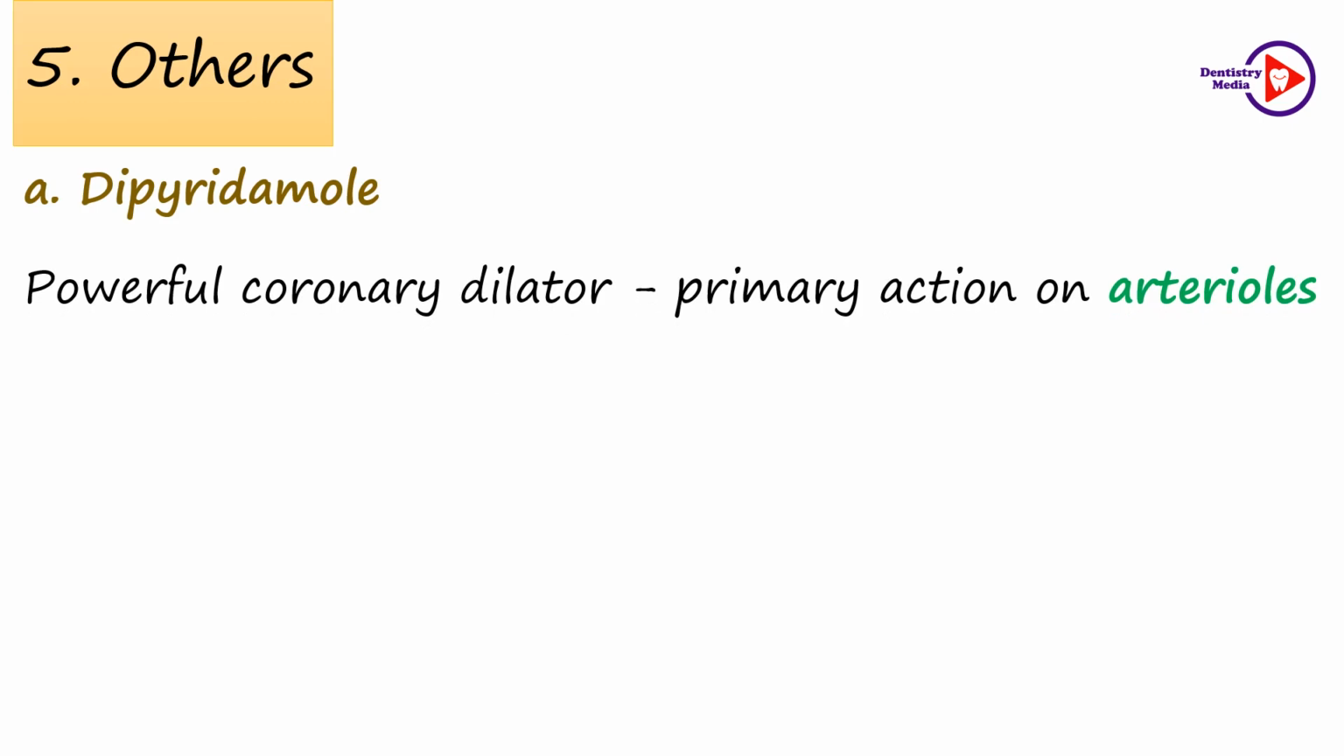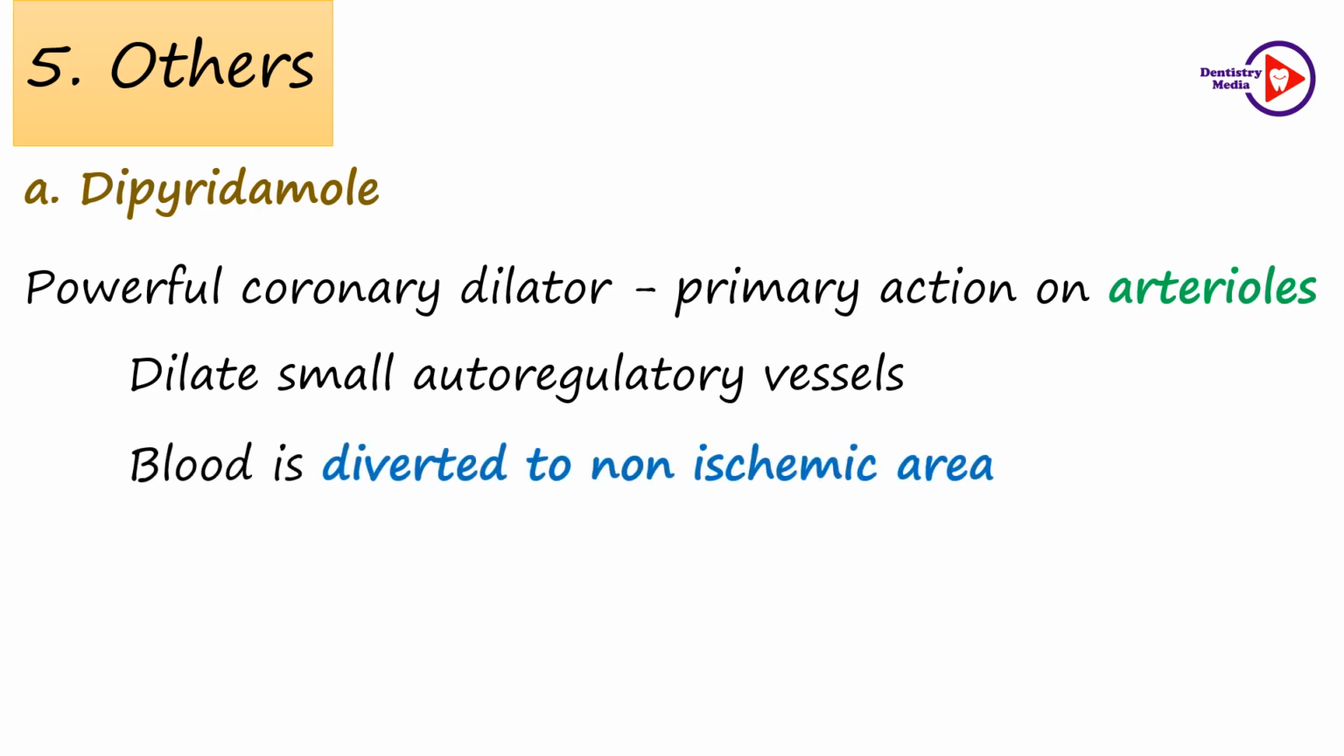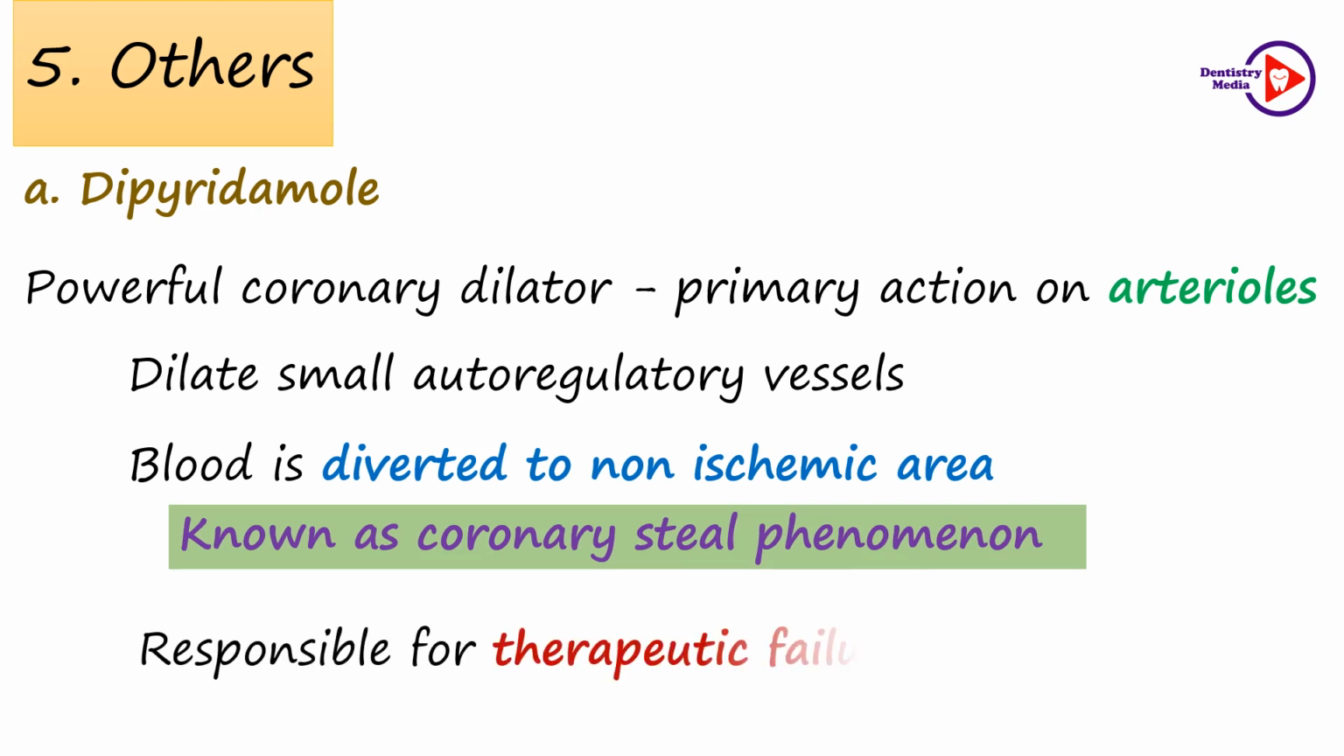Dipyridamole is a powerful coronary dilator with the primary action on the arterioles. That is, it dilates all the small autoregulatory vessels, even in the non-ischemic zone also. As we know, ischemia is a powerful vasodilator and it dilates the resistance vessels in that area. Because of this, the blood vessels in the ischemic area cannot be further dilated by dipyridamole, and the blood is diverted away from this area to the non-ischemic zone. This phenomenon is known as the coronary steal phenomenon, and it is responsible for the therapeutic failure of the drug.